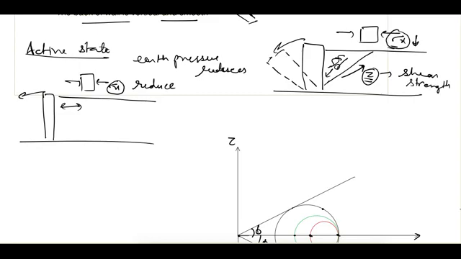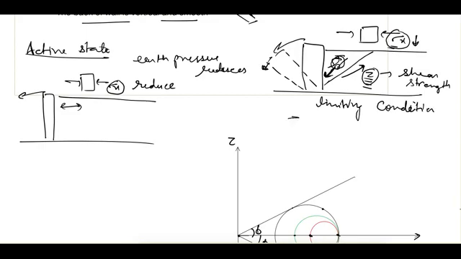After that, even if the wall moves a little further, the soil mass will simply fall down. It means that after this point the shear stresses will be more than the shear strength. So we are just talking about that limiting condition when shear strength is equal to shear stress.